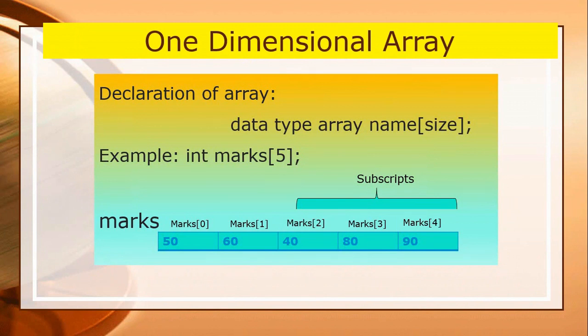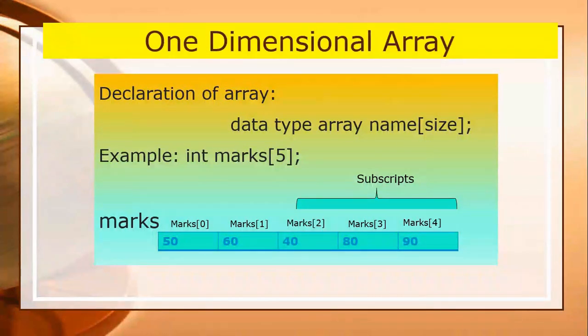So first you have to write the data type of the array, then you have to indicate the name of the array, and you have to write the size of the array. The square brackets are used to delimit the array size. The array size has to be a positive integer constant. Here you can see, like int marks[5]. What does it mean?